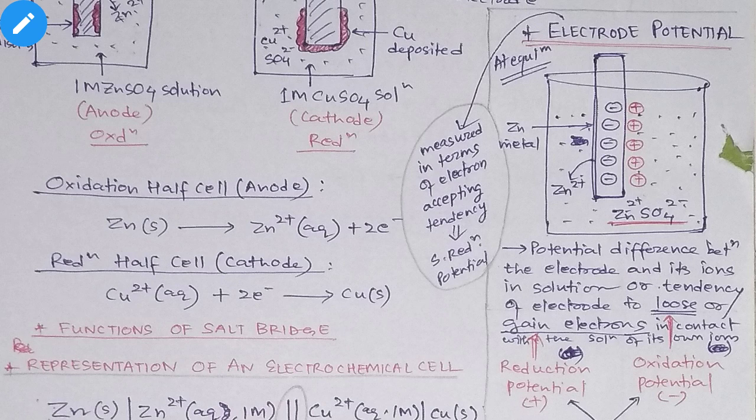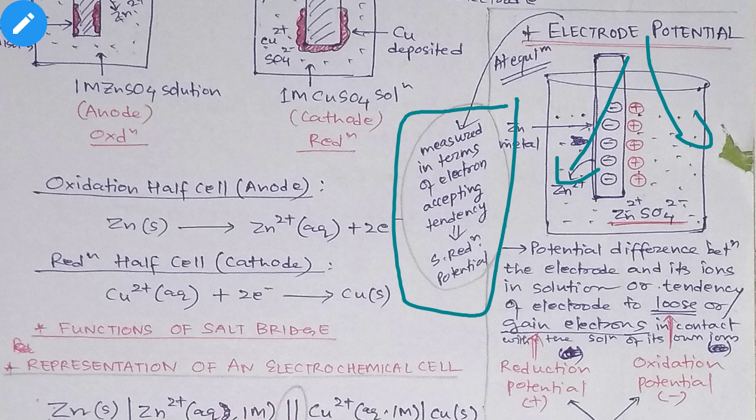Now see, one more thing I would like to tell you. You have already learned that the electrode potential can be measured either as oxidation potential or as reduction potential; the value will be the same, the sign will be different.